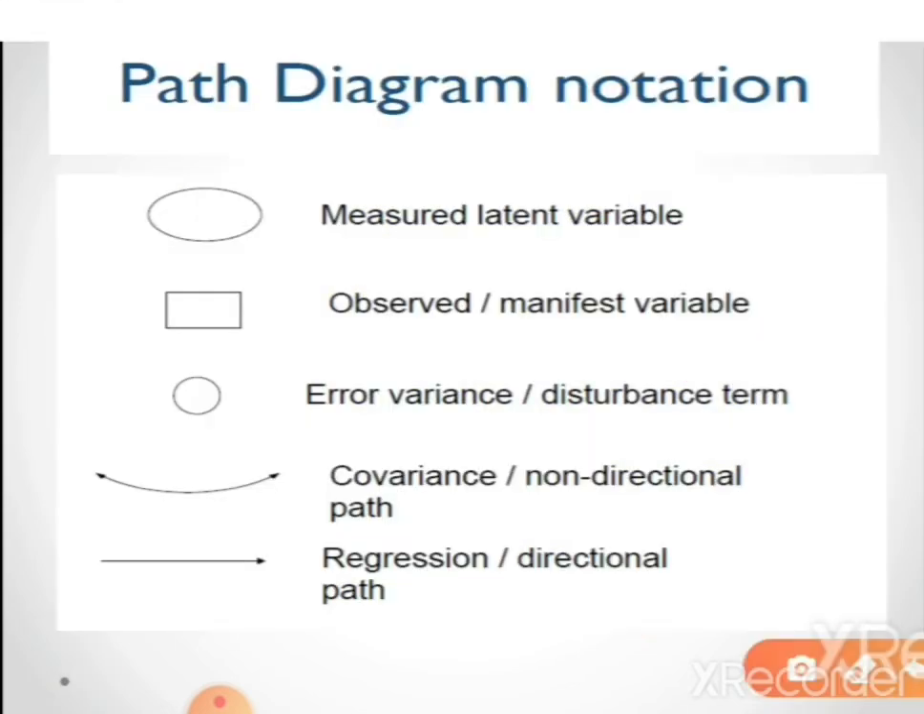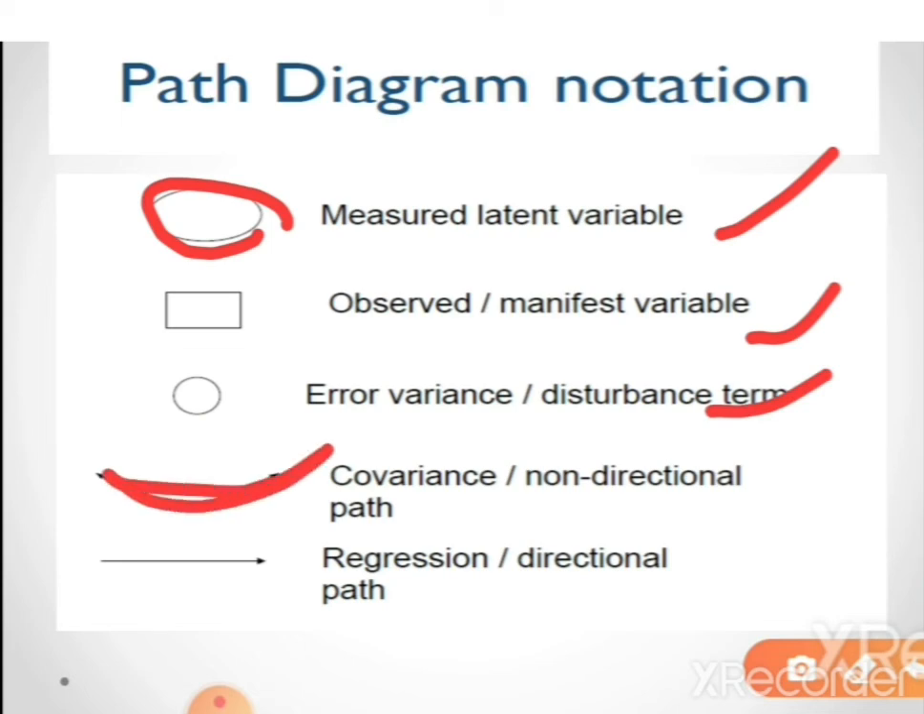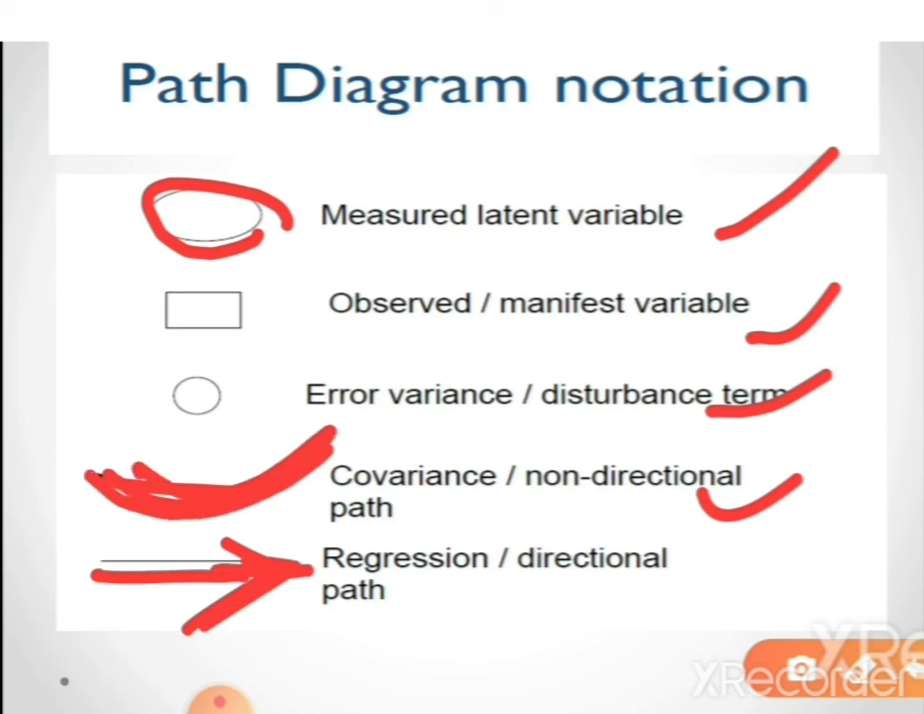These are some of the notations that we use in a path diagram. The sphere is used for a measured latent variable. The rectangle is used for an observed variable. The circle is used for error variation. The dual arrow is used for covariance or a non-directional path, and this single arrow is used for a regression or directional path, so it will show the direction, while the dual arrow shows the covariance among the variables.